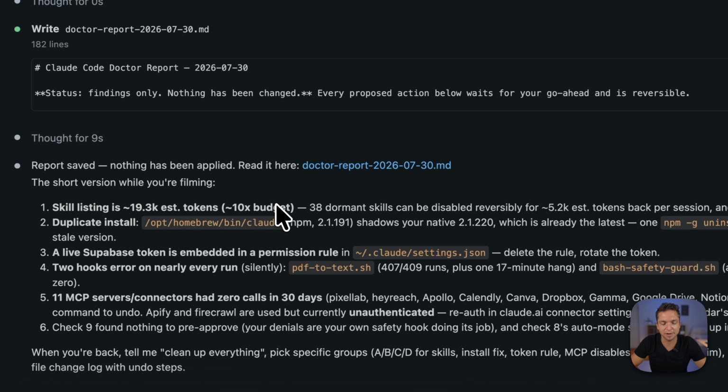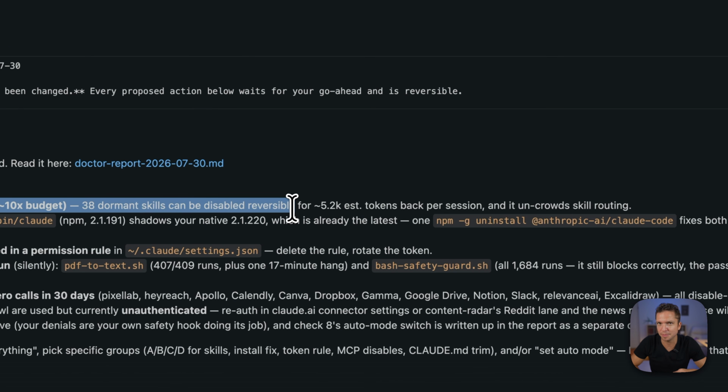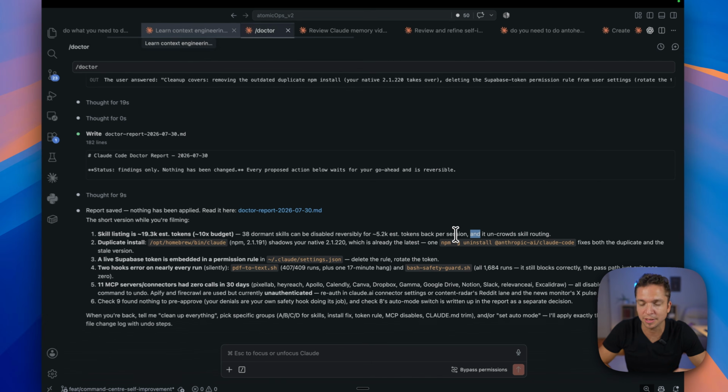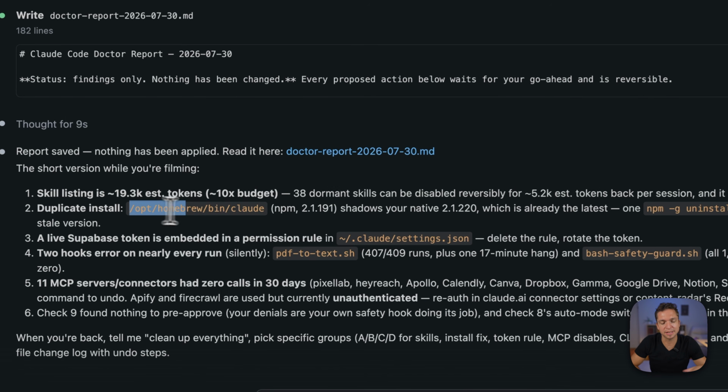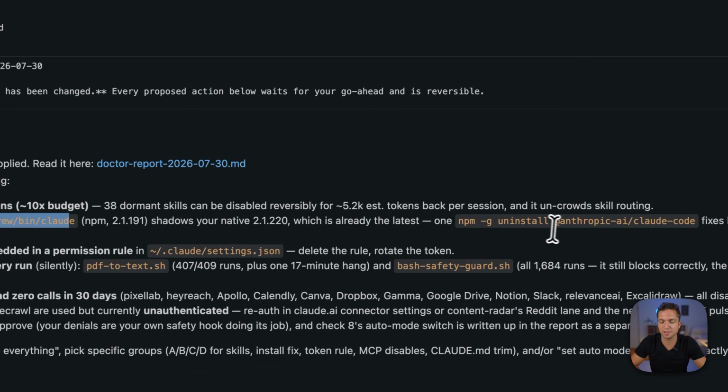Remember, we have lazy loading, so this isn't reading all of them in depth. This is just because I've got about 88 skills in here and some of the descriptions might be too long. So this thing is suggesting that we clip some of them or even remove some of the skills that perhaps haven't been used in a while. It will also look for any duplicates. It can see here that I've got 2 versions of Claude installed here. That's because I was running a bunch of tests in here.